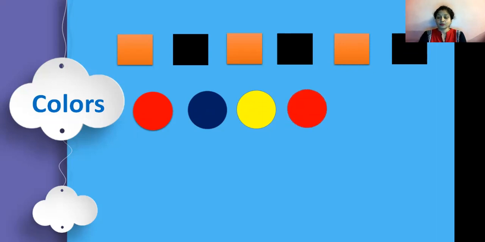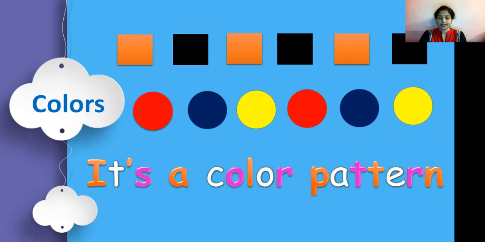Look at the next. Red again. Again means repeating something. So from here we will start our pattern. What will come after red? Blue. What will come after blue? Yellow. So this is called color pattern, where colors are repeating again and again at a certain interval. As you can see, it's a color pattern. What do we call it? A color pattern.